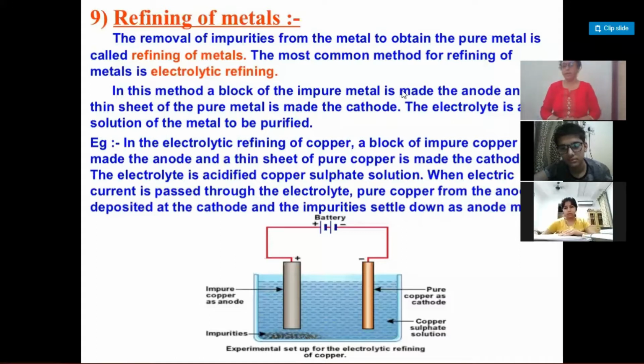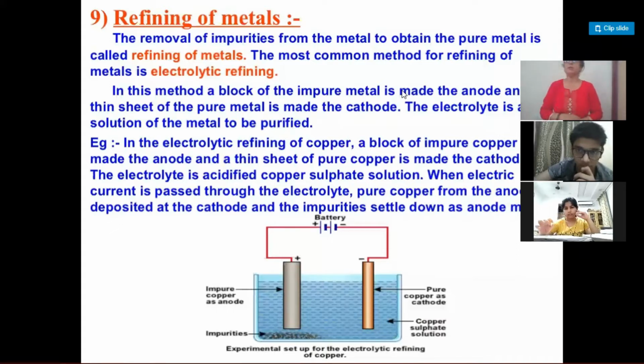Now how is the refining to be done? Generally, for refining of the metal, we use the method called electrolytic refining. This is one of the common methods.